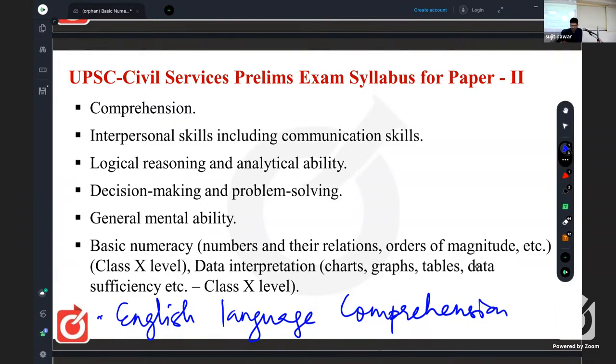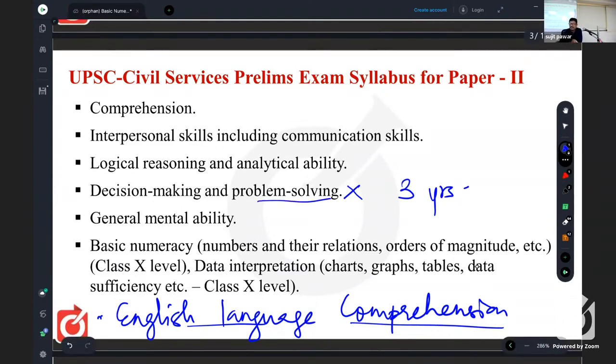Okay, so right now, initially they had given 7 points. For the first 4 years only, English language comprehension questions were asked. After that, you will not find any question from English language. As well, decision making and problem solving questions were asked for the first 3 years only, 2011, 12, and 13. Right now these questions are also not asked. So how many remaining parts are there? 5. So these 5 parts are now grouped in 3.